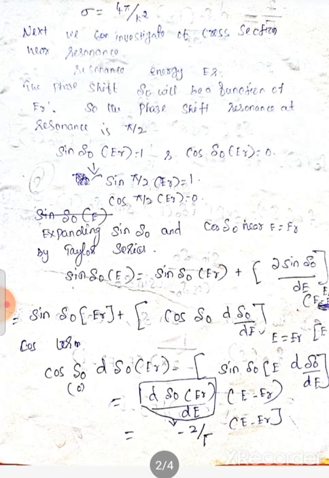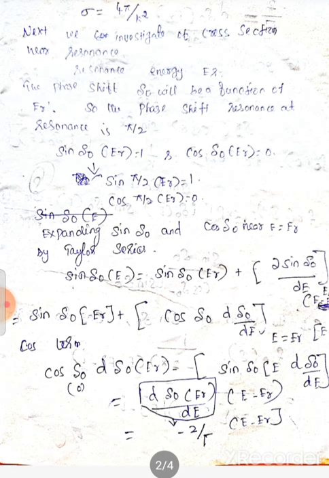So now using Taylor formula, sin eta naught is equal to sin eta naught E of R plus dou sin eta naught by dou E. We get the answer: sin eta naught E of R plus cos eta naught E of R d eta naught by dE at E equal to ER times E minus ER. Now we get the cos term: cos eta naught E of R minus sin eta naught E of R d eta naught by dE times E minus ER. Here d eta naught E of R by dE value is minus 2 by gamma, E minus ER.